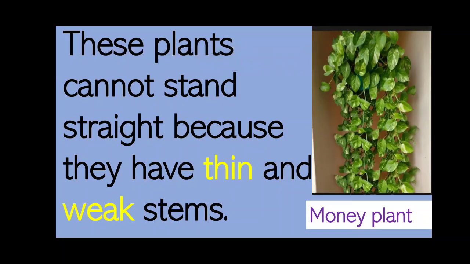These plants cannot stand straight because they have thin and weak stems. So they cannot stand straight like shrubs, herbs and trees.